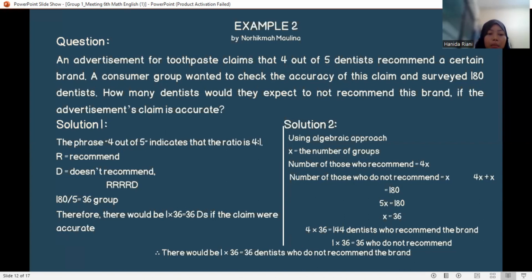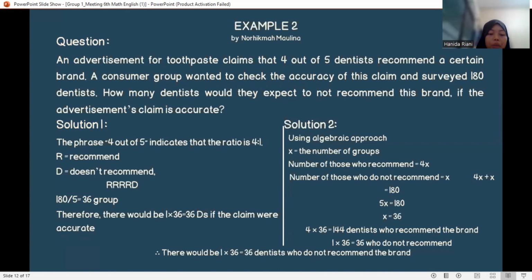Solution. The phrase 4 out of 5 indicates that the ratio is 4 and 1. Therefore, the 4 does recommend, and we know the ratio is 4 and 1, so recommended is 4 and 1 is the one who doesn't recommend it. So 180 divided by 5 equals 36 dentists.